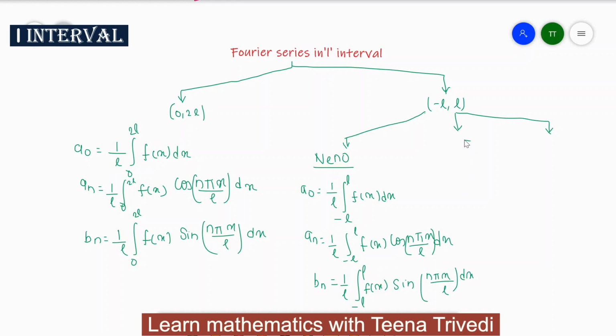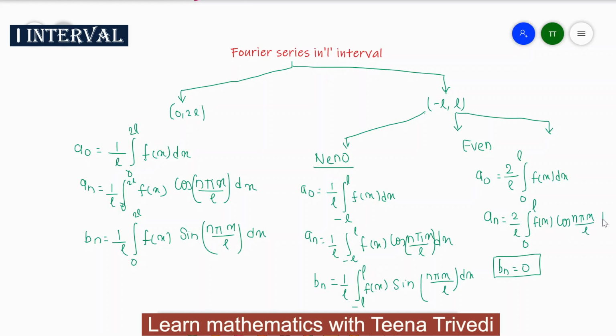The second condition is when the function is an even function. When the function is even, you have to find only a0 and an value. Your Bn value will be 0 in that case, and a0 will be 2 times integral 0 to L f of x dx. The concept is the same as the minus pi to plus pi limit, because when the function is even we can write 0 to L limit, 2 times that function. And for the an value, 2 upon L, integral 0 to L f of x cos n pi x divided by L dx.